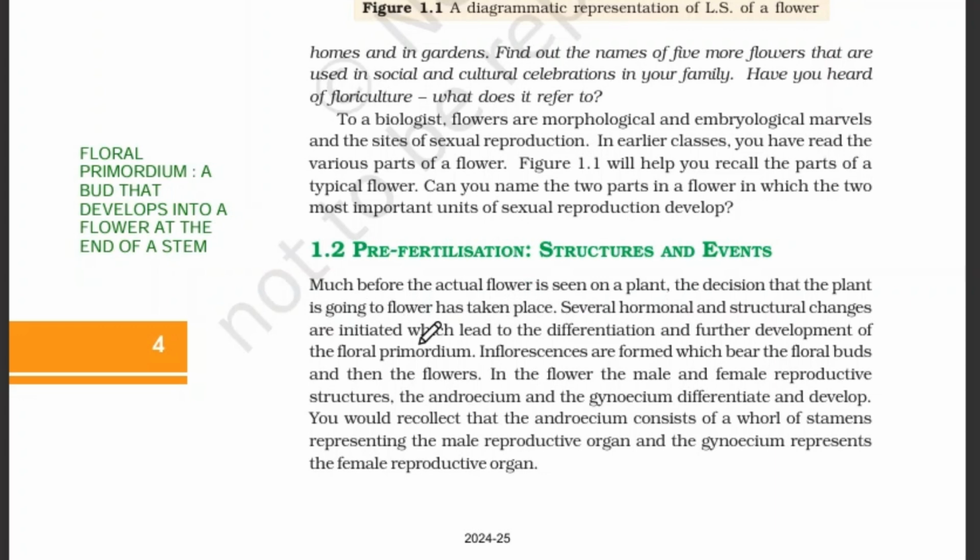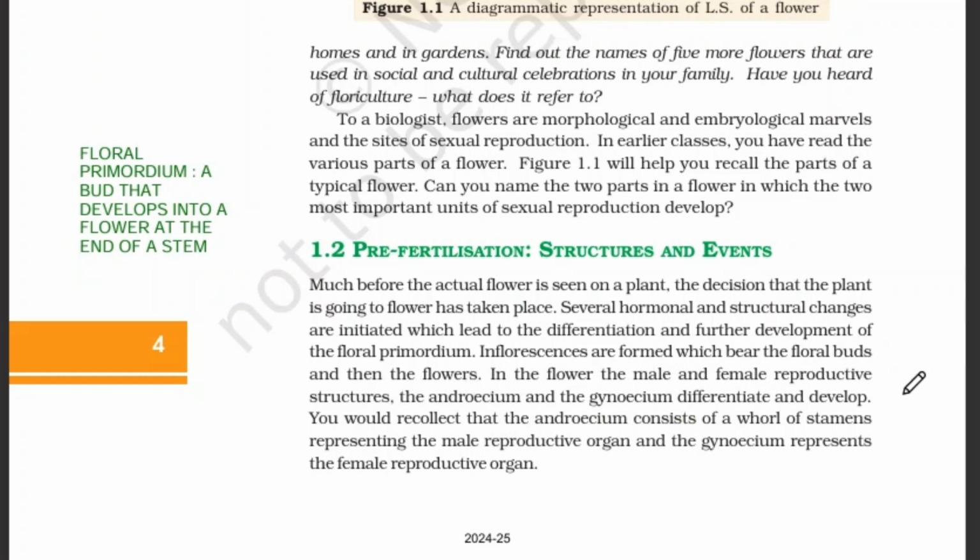Okay, so if you're seeing an angiosperm, before even the flower has taken its form, we already know that the plant is going to bear a flower. Several hormonal and structural changes are initiated which lead to the differentiation and further development of the floral primordium. I have typed the floral primordium. It is a bud. It develops into a flower at the end of a stem. Inflorescences are formed which bear the floral buds and then flowers.